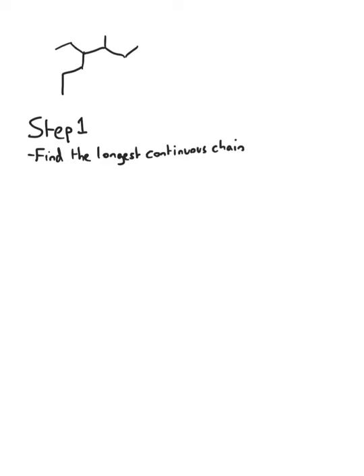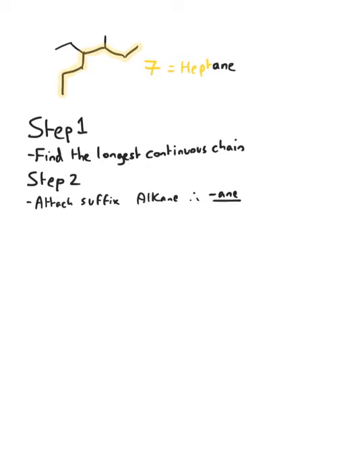When given a structure, there's a 5-step method of being able to name the structure. Step 1 is to find the longest continuous chain in your system. For example, in this example, we have a longest carbon chain of 7. Step 2 is to check what is the functionality or the main functionality of your base chain. In this case, it's an alkane, so the suffix is ane.